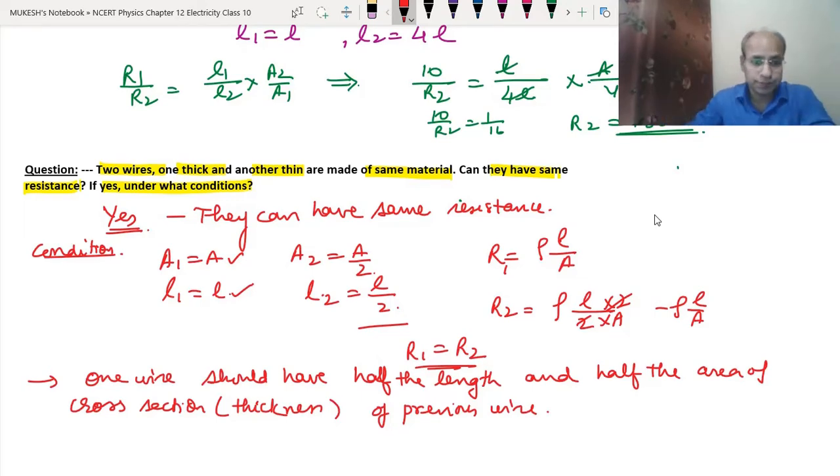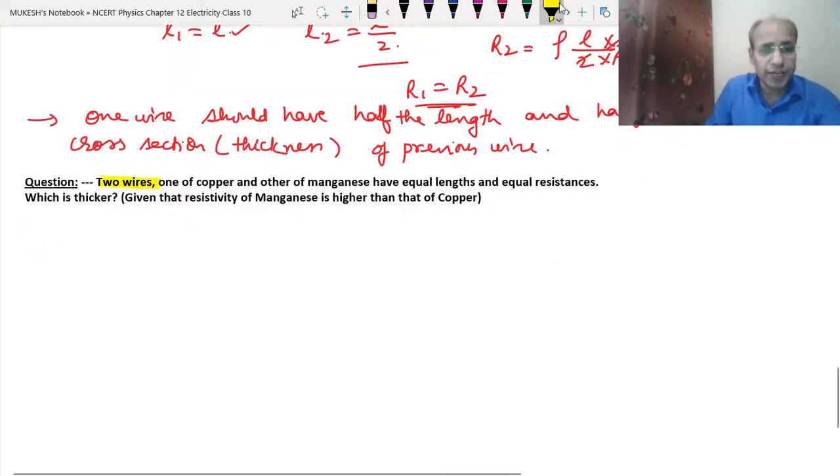Now the next question. In this question we have two wires, one of copper, the other of manganese. Now we have different materials, but their lengths are equal and they have equal resistance. So now we have to find which wire will be thicker, and we know that the resistivity of manganese is more than the resistivity of copper. This is given. So let's do it and understand it. How can we do it?